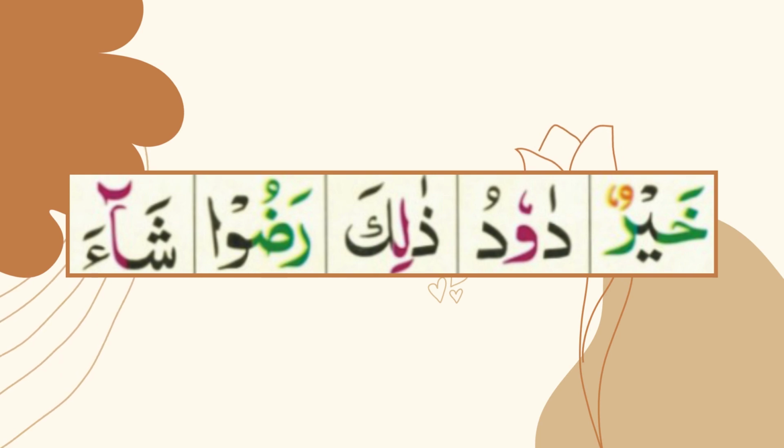Khayrun. Khayrun. Dal standing zabar da, we will prolong it equal to one alif because of standing zabar. The waw standing pesh woo, we will prolong it because of standing pesh. Woo dal pesh du will remain normal because of simple pesh. The wudu, repeat with me.